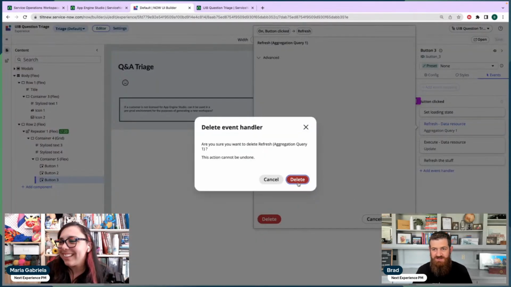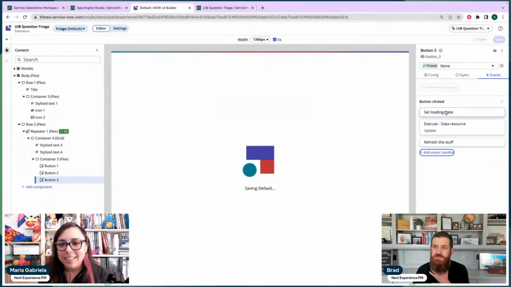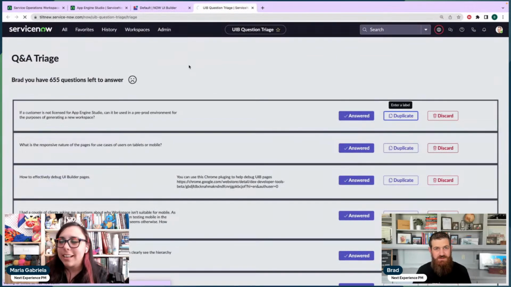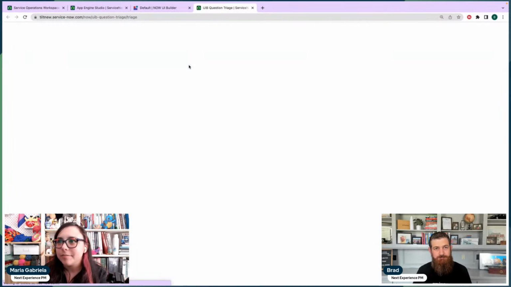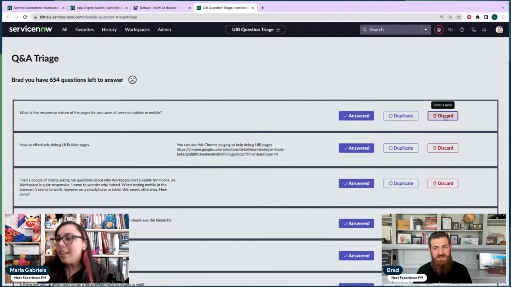I'm moving too fast. Now let's see if it works. That's really cool that you can nest events at least. Yeah, it's a good way. I don't use it a lot, but this is actually a decent use case where we always want to refresh both of those. So if I say discard, it did.